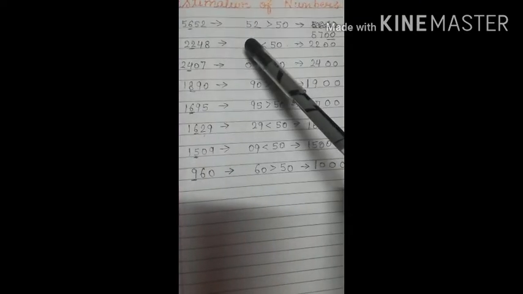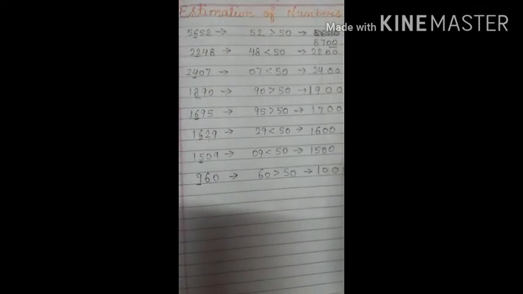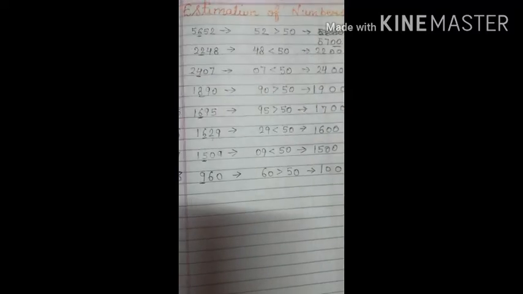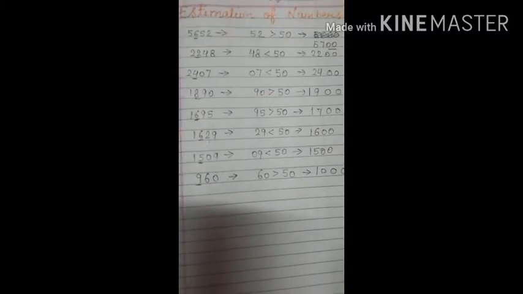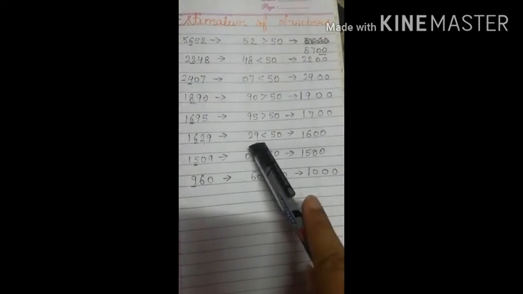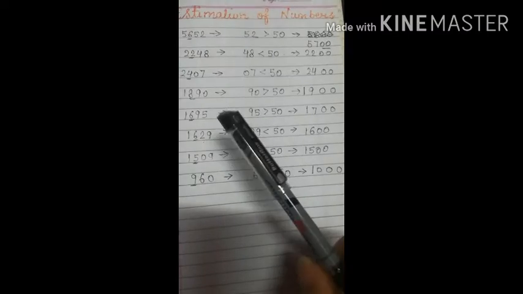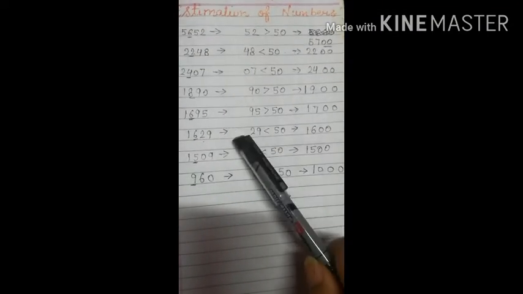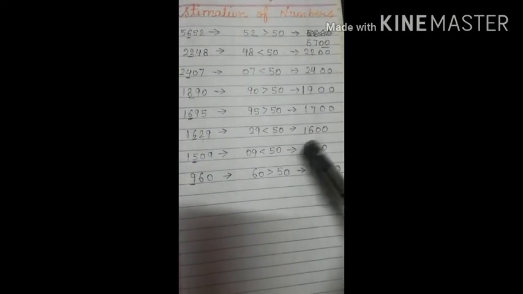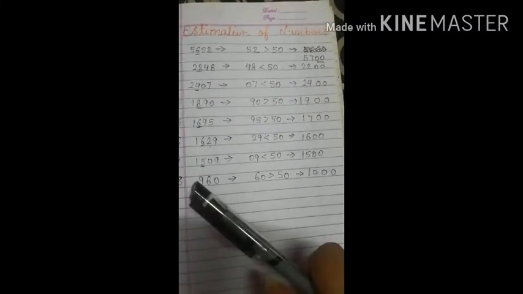If it is greater than 50, then just add 1 to the digit that is at the hundreds place. And if it is less than 50, like in these cases, you will just write down the number as it is and put zeros at the end, meaning the digits at the ones and tens place will become 0. So I hope this concept of estimation of numbers is clear to everyone.